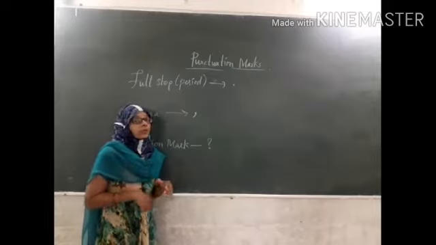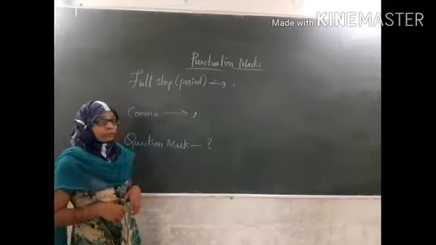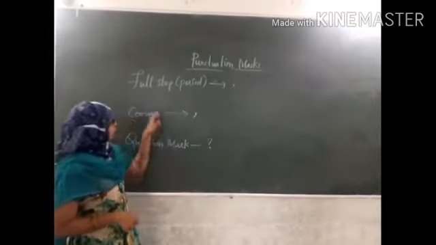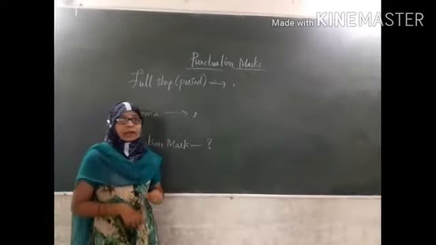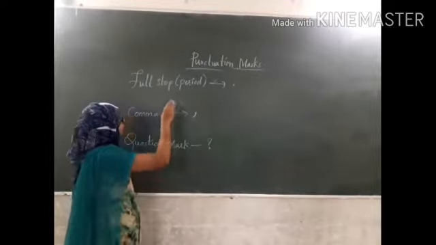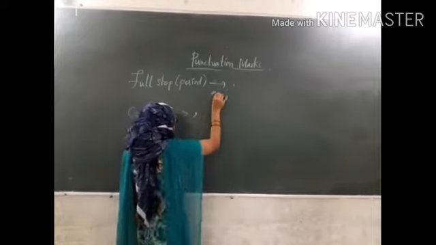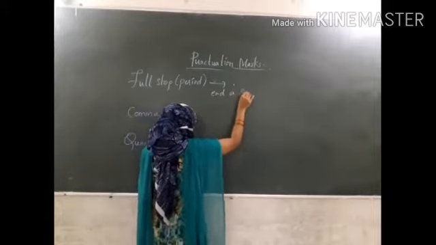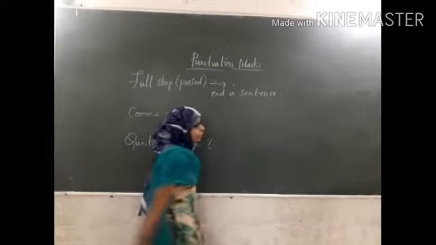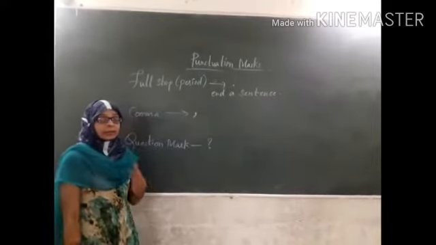So let us see when we have to use these punctuation marks. Coming to full stop, this is also called a period, and the most important use is to end a sentence. My name is Rahul.